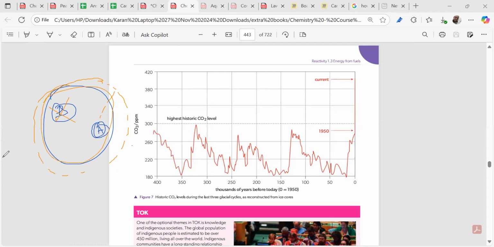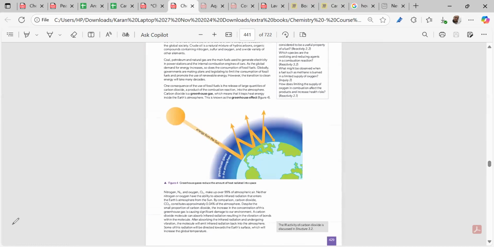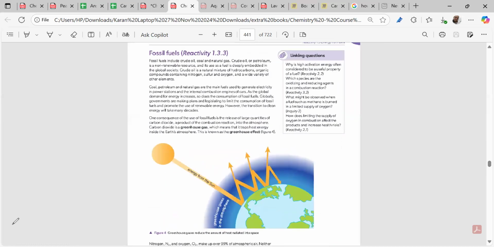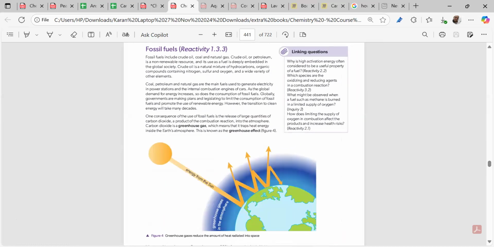So this is all about the greenhouse effect and the greenhouse gases. This is a very important chapter. This is reactivity 1.3. We did 1.3.3. Thank you so much.